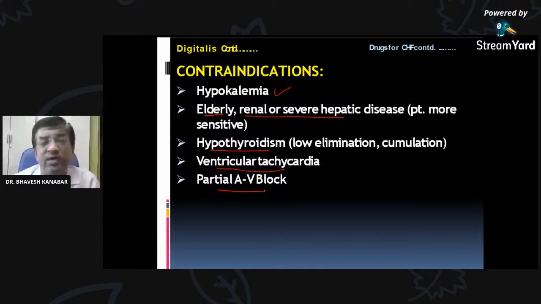In partial AV block, why? Because digitalis already causes AV block, so we cannot give it to a patient with partial AV block. It can convert it to complete AV block. So in hypokalemia, elderly, renal and severe hepatic disease, hypothyroidism, ventricular tachycardia, and partial AV block, we cannot give digoxin. Try to remember these contraindications. I am keeping this in front of you for 30 seconds. I hope your digoxin is prepared now.